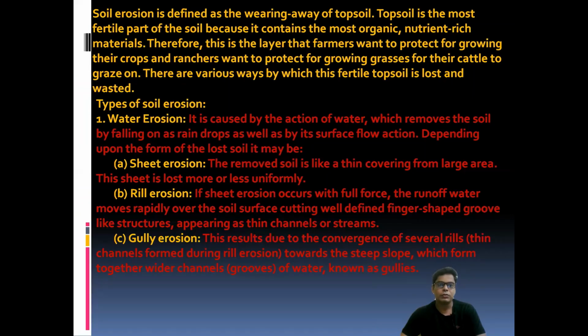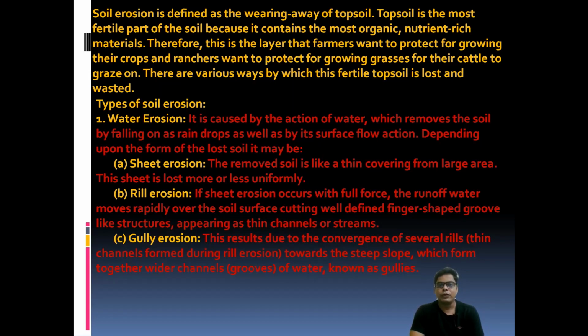First, we have to know what soil erosion is. Soil erosion is defined as the wearing away of the topsoil. Topsoil means roughly the top 35 to 40 centimeters. Topsoil is the most fertile part of the soil because it contains the most organic and nutrient-rich material. Therefore farmers want to protect it for growing their crops, and ranchers want to protect it for growing grasses for their cattle to graze on.